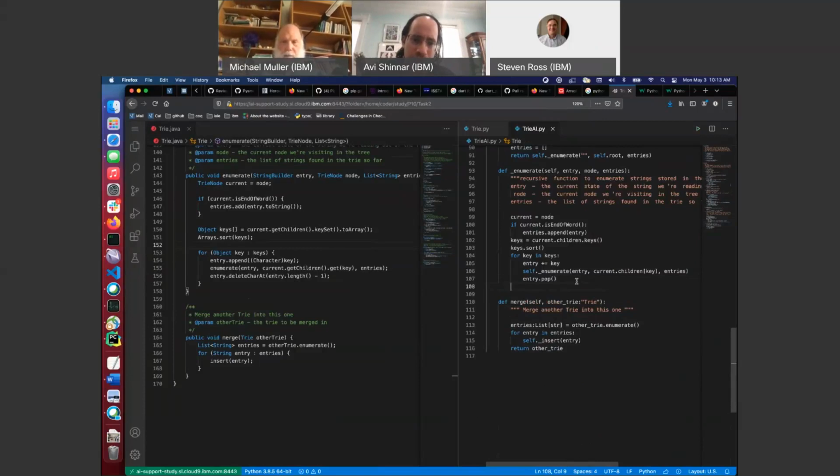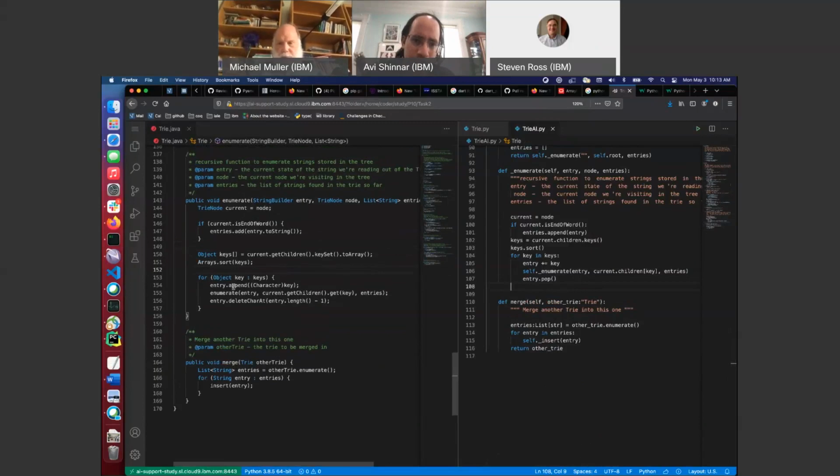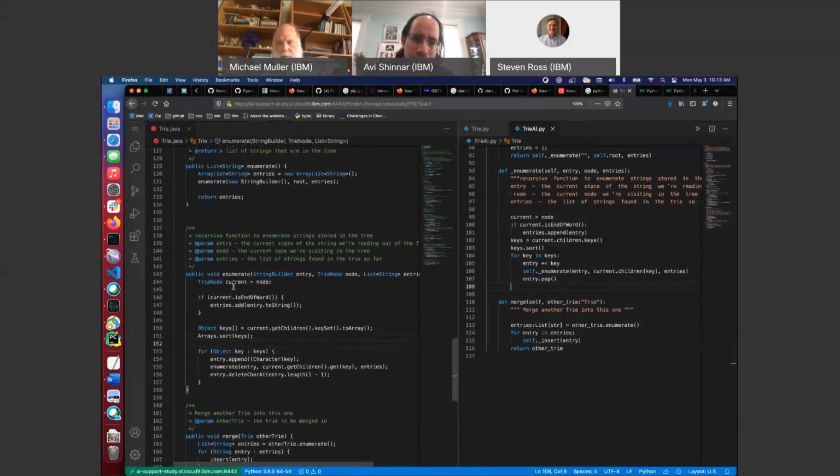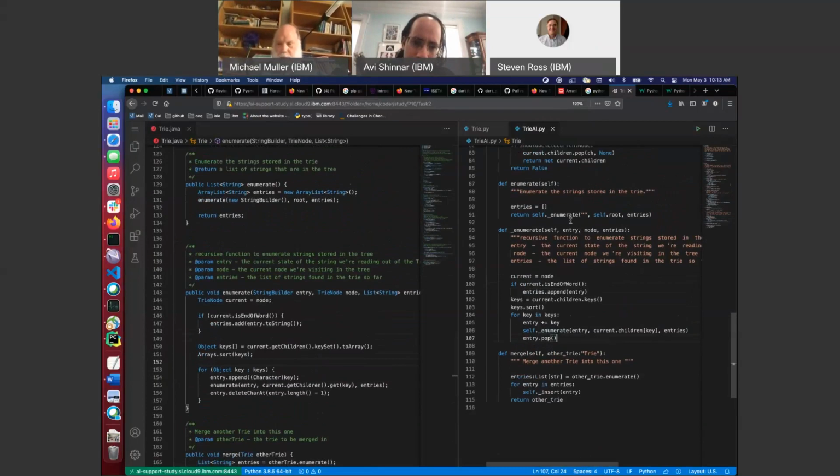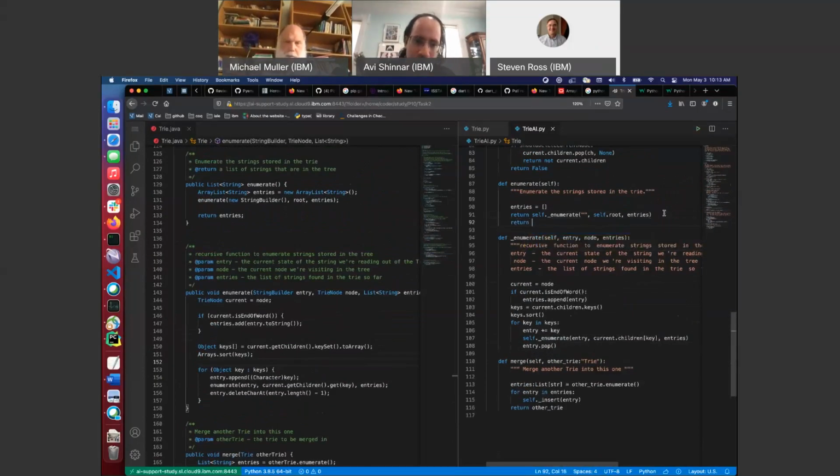Presumably here this is supposed to return something useful. No, the Java didn't return anything either. Why not? Did I screw this up? So we returned entries. Okay, got it. So this modifies entries in place. Okay, got it. So this is supposed to be return entries.